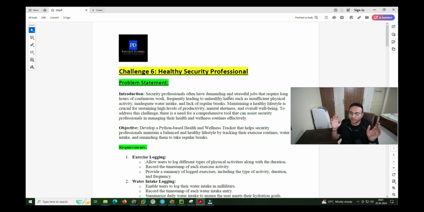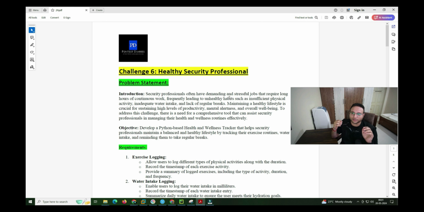So don't go with the whole problem statement in one shot, go with small chunks. For example, go for the exercises first. Once that module is completed, run it. If everything is working fine, then go for the water intake, then the reminder, then the summary. So make the whole code in 4 parts, and finally for the exit, you simply have to exit. This is the efficient way to make a code.